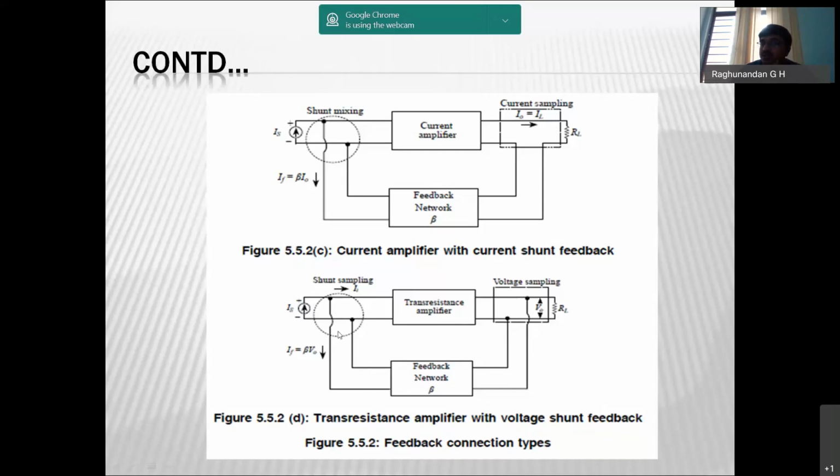So since it is a current source, we have to convert the sampled voltage to an equivalent current and give it here in parallel. That's why voltage shunt feedback. Again, why is it called trans resistance? Because the output is voltage and the input is given in terms of current. V by I is resistance. That's why the name trans resistance.